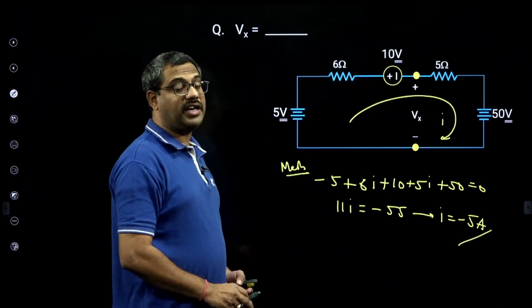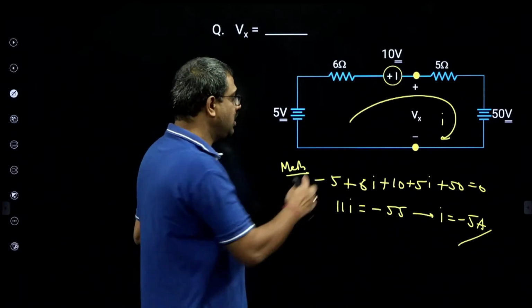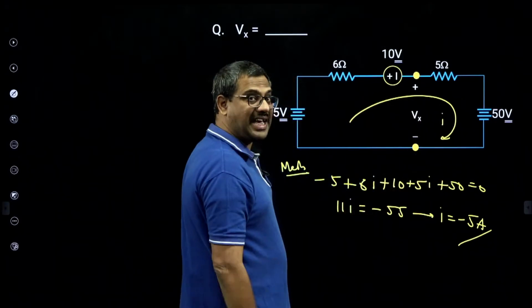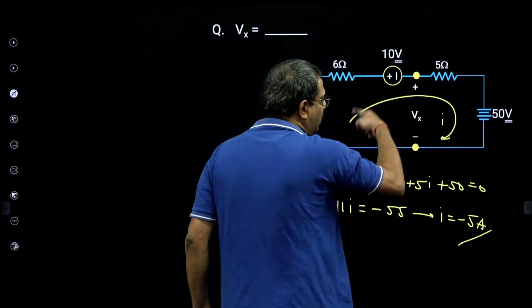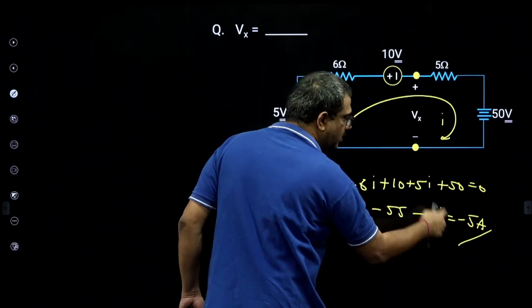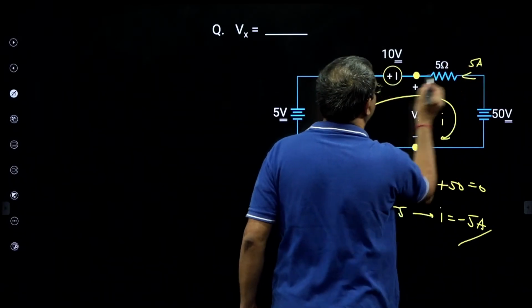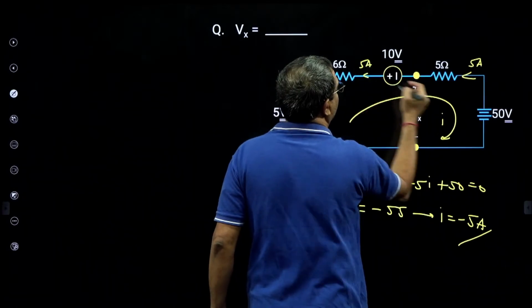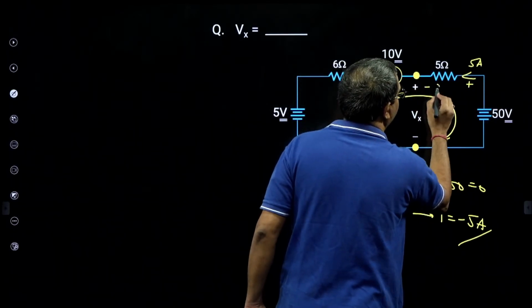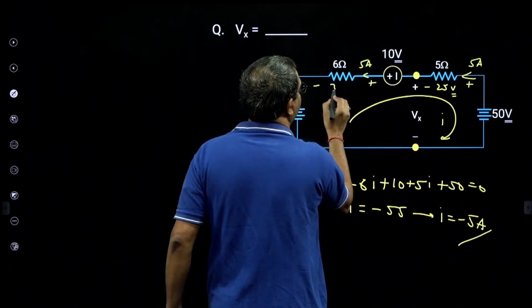Now minus 5 ampere is not wrong. Minus 5 says that the actual current is going anti-clockwise. I took clockwise, but I got minus, which means the actual current is going anti-clockwise. Now transform this mesh current into branch current. Because the actual current is going anti-clockwise 5, this branch current is also 5. This is also 5. So when 5 goes through 5, 5 fives are 25 volt. This is 5 sixes are 30 volt.